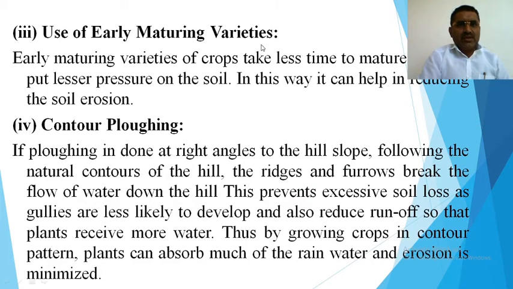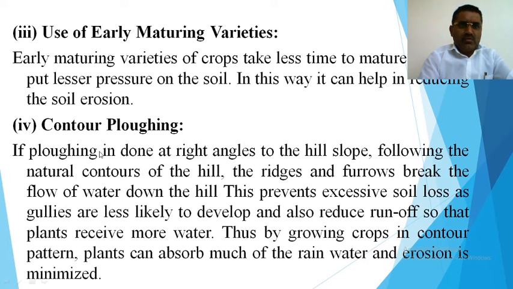Use early maturing varieties. Early maturing varieties of crops take less time to mature and thus put less pressure on the soil. In this way it can help in reducing soil erosion. As we know, crops like sugarcane require a huge period to mature, and that's why they remain in the field for 1 year or sometimes 1.5 years. So this makes the soil infertile, and that's why we have to use the early maturing varieties.